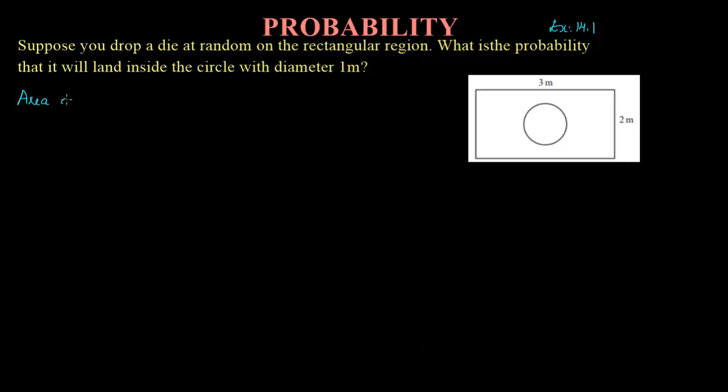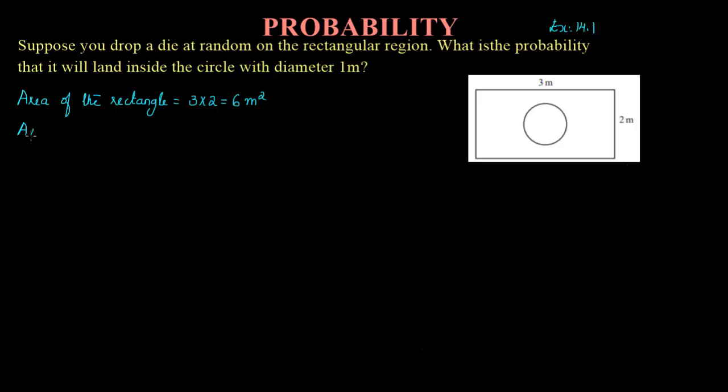Area of the rectangle is equal to 3 into 2, which is equal to 6. It is area, so the unit will be square, so meter square, because here they have given meter.